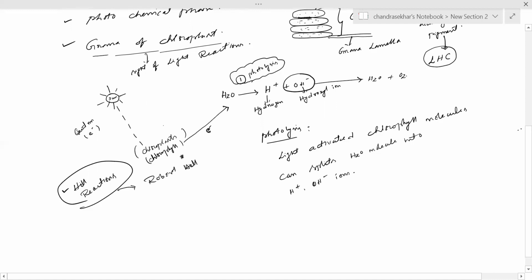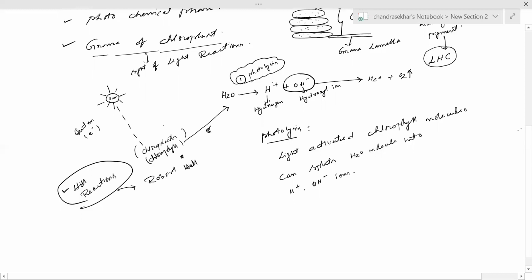Oxygen is released into the atmosphere during the light reactions. The liberated oxygen is released into the atmosphere.